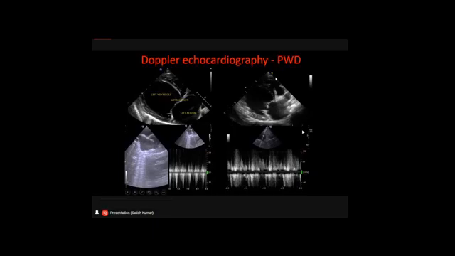Here, I was telling you that this is the tip of the probe from where the waves start and they travel in this direction. This is the left atrium and this is the left ventricle. When there is a diastolic phase, blood from the left atrium enters into the left ventricle. Whenever there is a systolic phase, blood from the left ventricle goes into the aorta. Of course, it is not seen here, but it should not come back here.